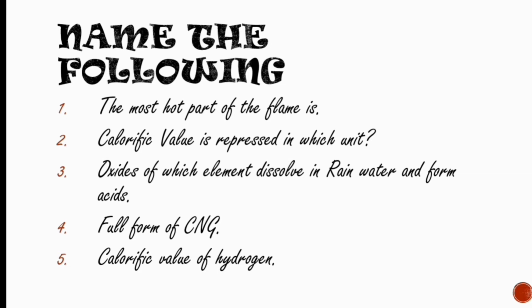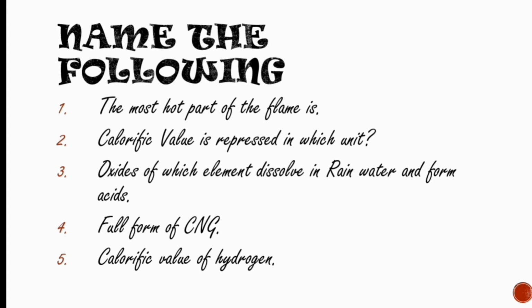The first part: the hottest part of the flame is the non-luminous zone, which is the outermost zone. Why is it hot? Because it receives the complete supply of oxygen and it is blue in color. Okay. Next, calorific value is expressed in which unit? Calorific value is expressed in kilojoule per kilogram, which is kJ/kg.